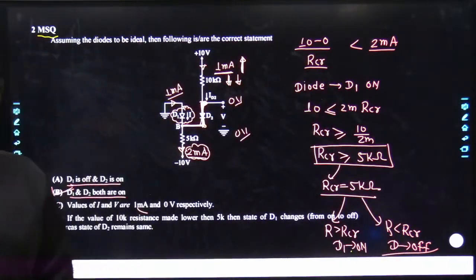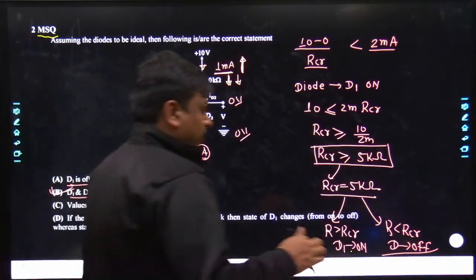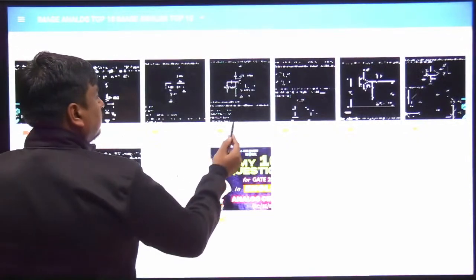Yes? Yes, no? Yes, so probably this part must also be clear to all of us. So the second question is also done. Let me move into the third question. Here goes my third question.